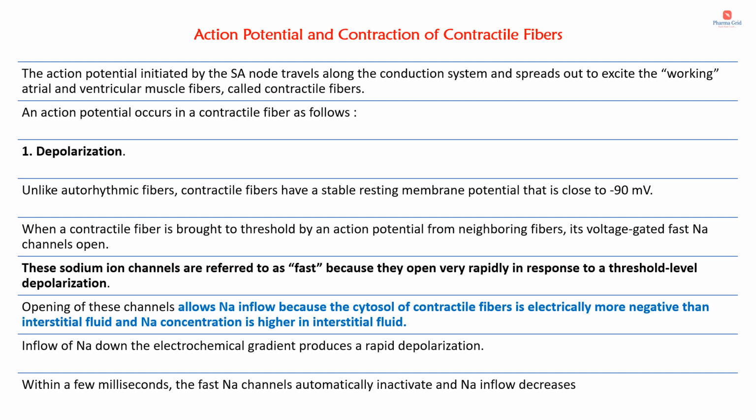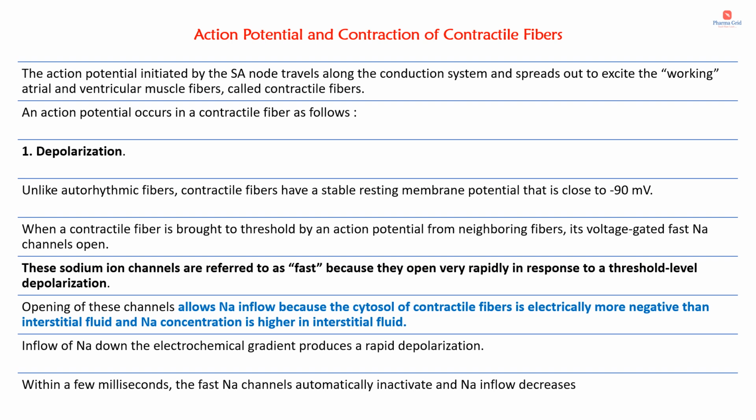First we will look at the depolarization phase. What will happen in the depolarization? We know that, similar to skeletal muscles, cardiac muscles also have a resting membrane potential of about minus 90 millivolts. This means that the inside of the membrane is more negative than the outside.